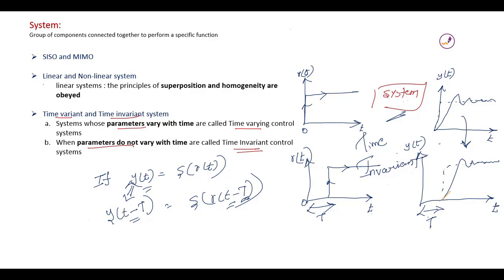And if the response is not similar to the previous one, and we have some other response instead, the system is said to be a time variant system.